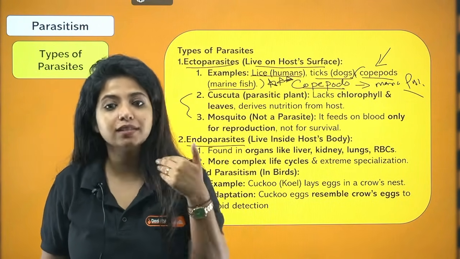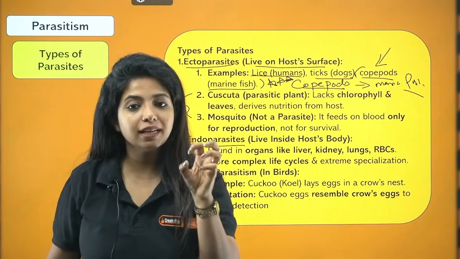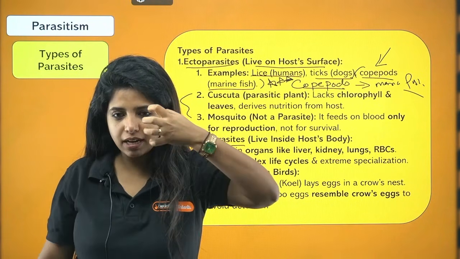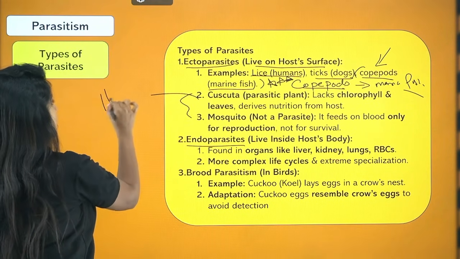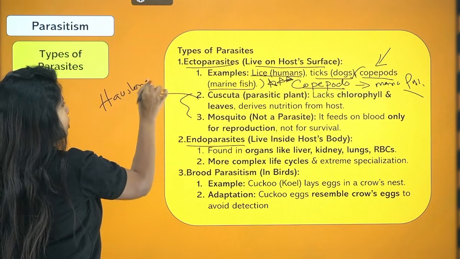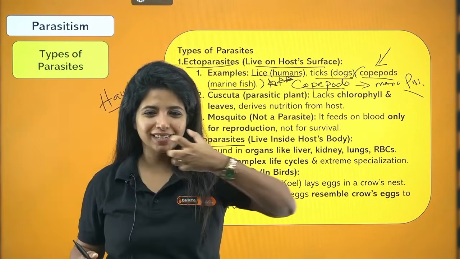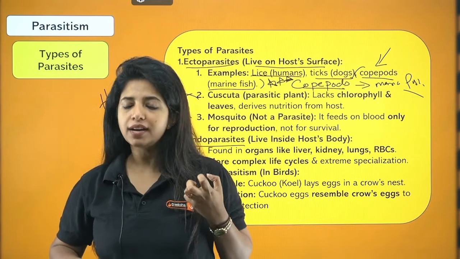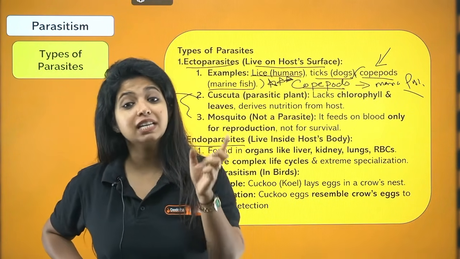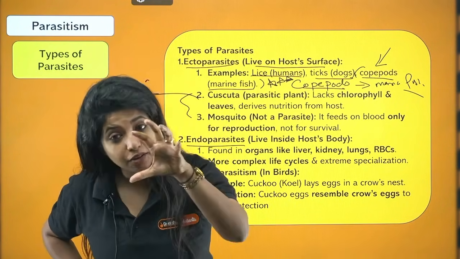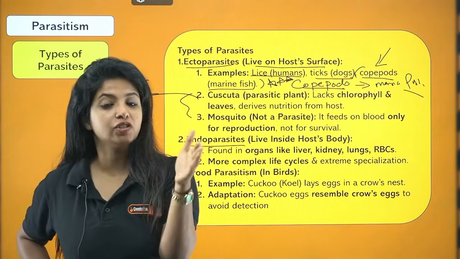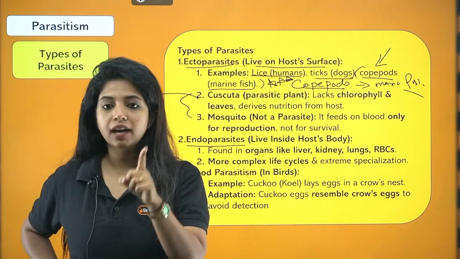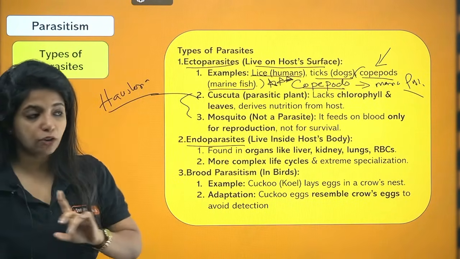So they are yellow in color since they do not have chlorophyll pigments, and basically they have some structures which you call haustoria. With the help of haustoria, they get inside the xylem and phloem and take in all the nutrients from the plant. So again, it's a parasite and it's an ectoparasite. It's on the surface, it just goes in through the haustoria, but it does not live inside the host. You should know that. That is why it is an ectoparasite, not an endoparasite.